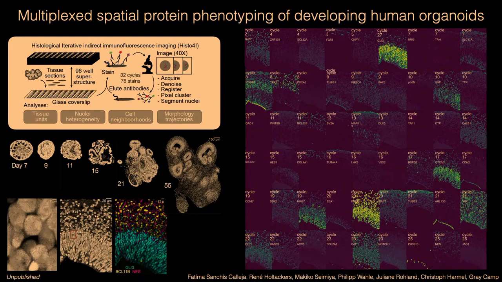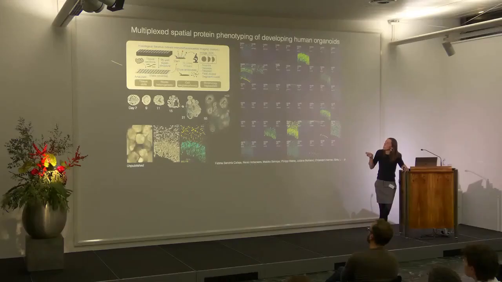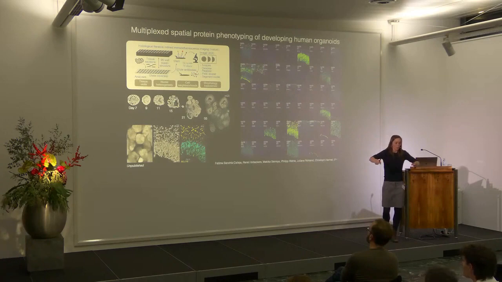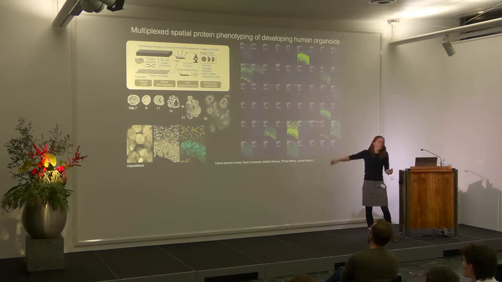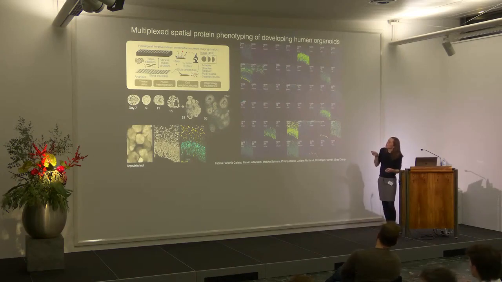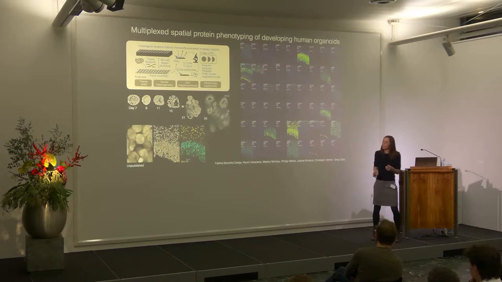And what we do is we slice organoids, in this case from different time points, put them on a huge glass cover slip, put the superstructure on top, so that we have a 96 well plate with organoid slices in each well, and then we stain all of them, image overnight, next morning start the elution, restain, and again image overnight, so every cycle is a day and a night. But this is then the data at the end, just a zoom into one of these cortical areas. We have now all these different stains in the same tissue, in all these organoids.